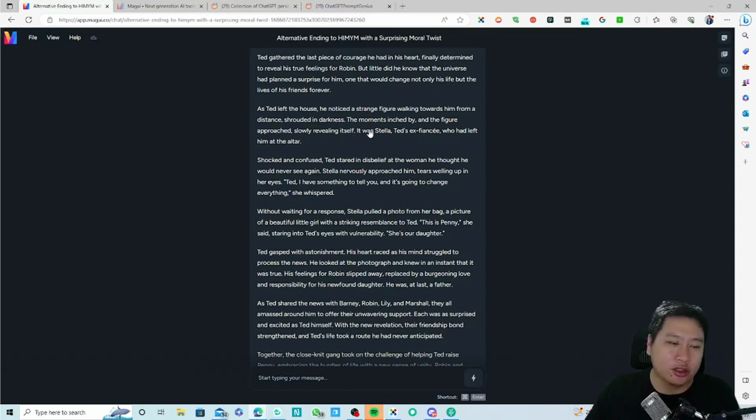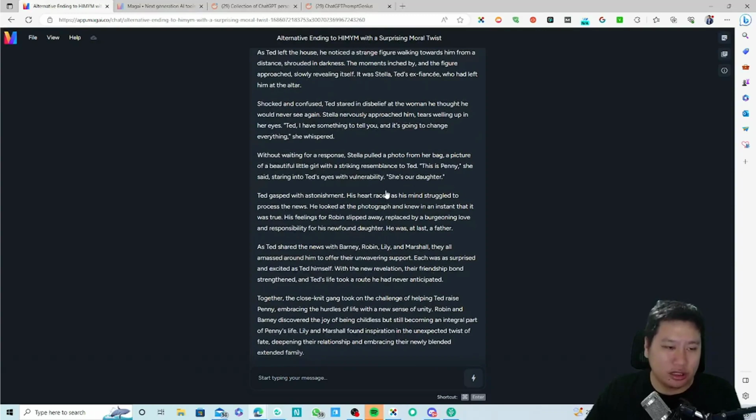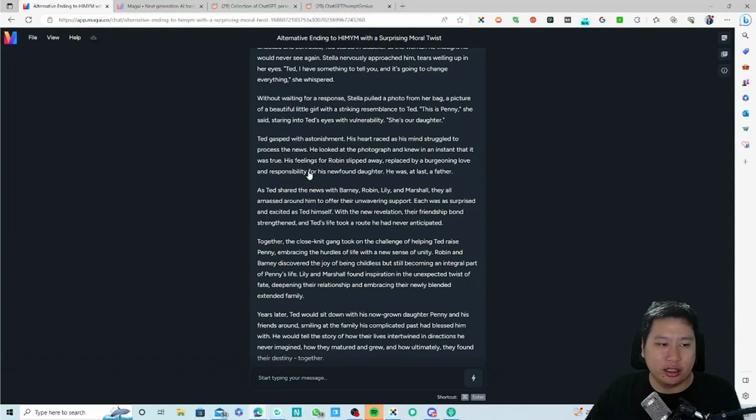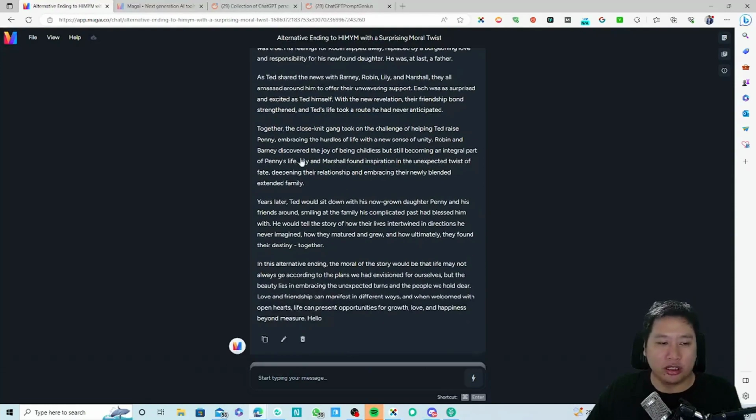So the moment the figure approaches, it's Stella. Basically the story is that rather than him confessing his feelings for Robin, he met Stella, and Stella tells him that she has his baby, which is a daughter, his daughter, Penny. And then he realized that he actually doesn't love Robin anymore, and he shared the news with his friends, and they're all very happy for it. He ends up with Stella, raising his child Penny, something like that.